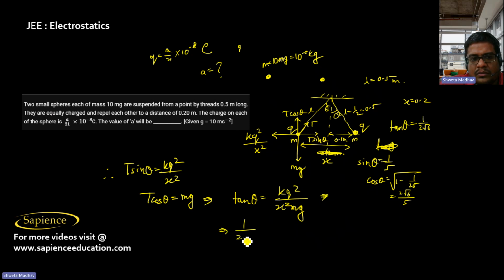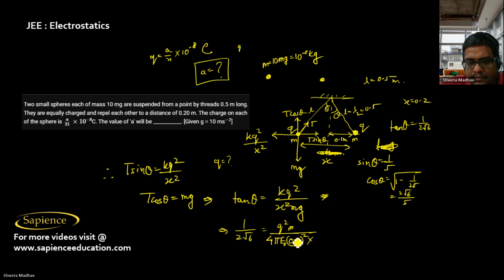That means 1 by 2 root 6 is equal to k Q square by 4 pi epsilon naught x square, that is 0.2 whole square into Q. I have to find out Q. If I can find Q, then I can find out A also.